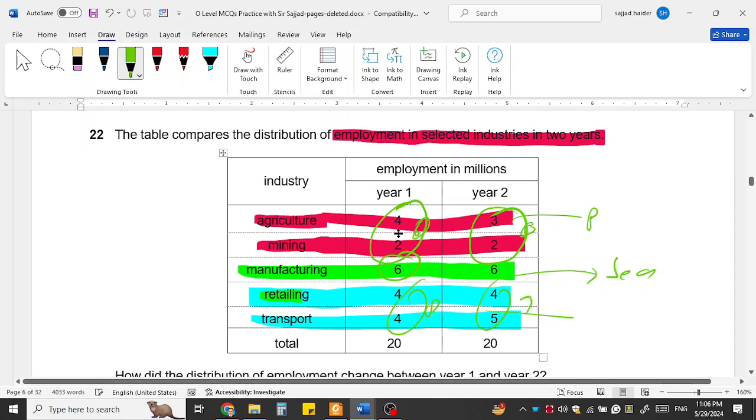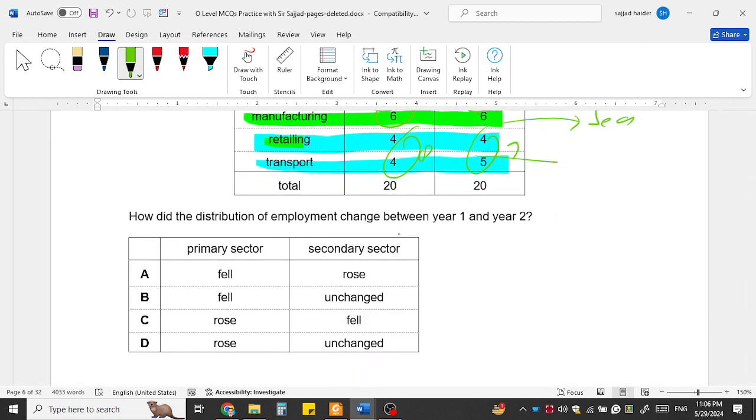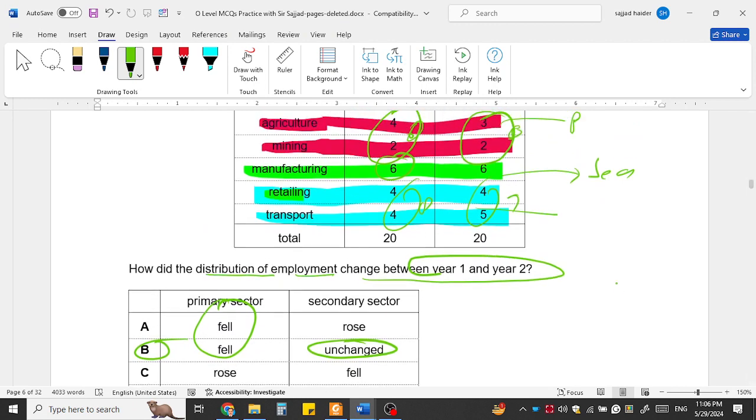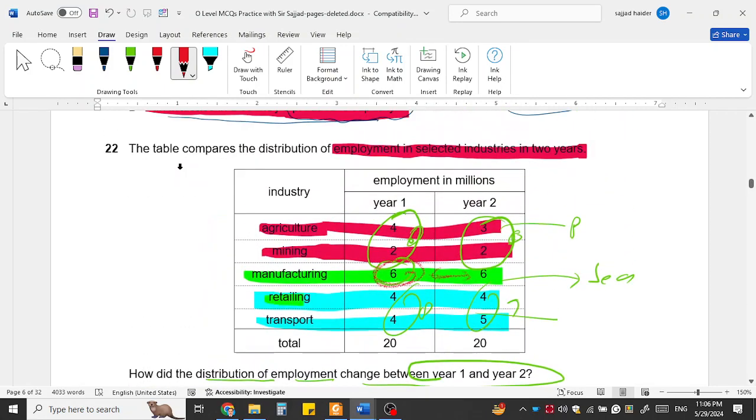So on the basis of this table we can answer how the distribution of employment changed between year 1 and year 2. In the primary sector people fell, and in the secondary sector it was unchanged. You can see that in the manufacturing or secondary sector it remained unchanged. So B is the answer for MCQ number 22.